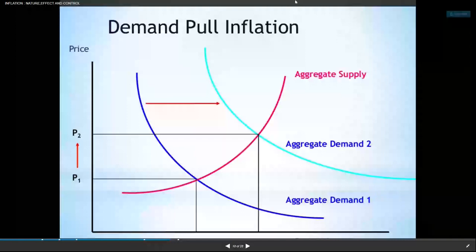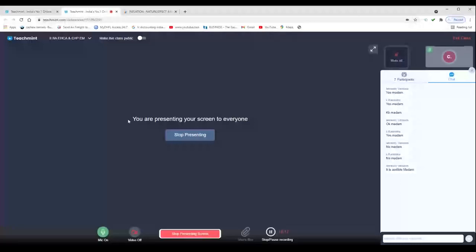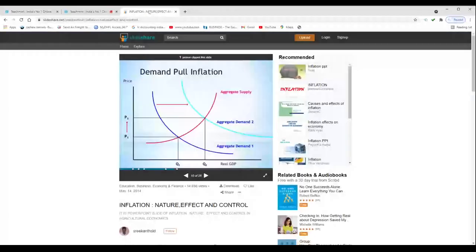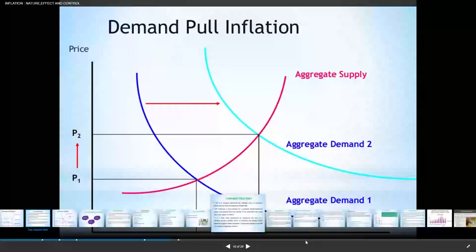When companies' costs go up, they need to increase prices to maintain their profit margins. So the cost of production is going up. They need to increase prices to maintain their profit margins. This is caused by an increase in the cost of production. Increased costs push up the price level.